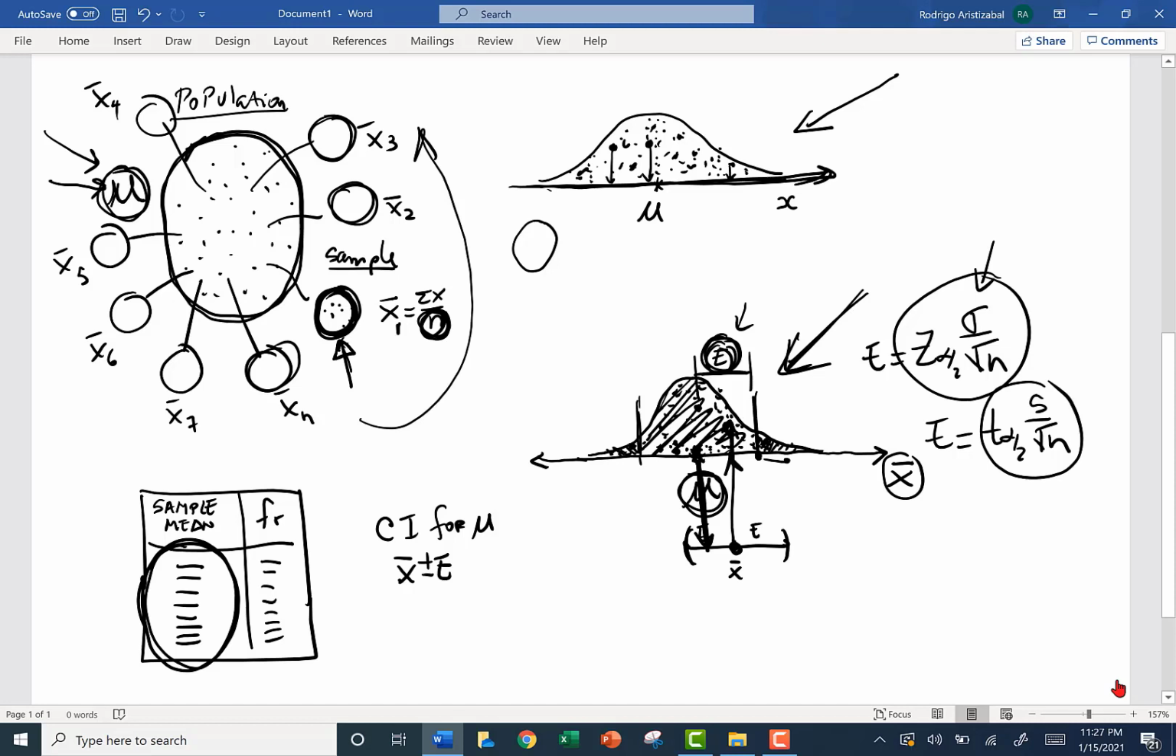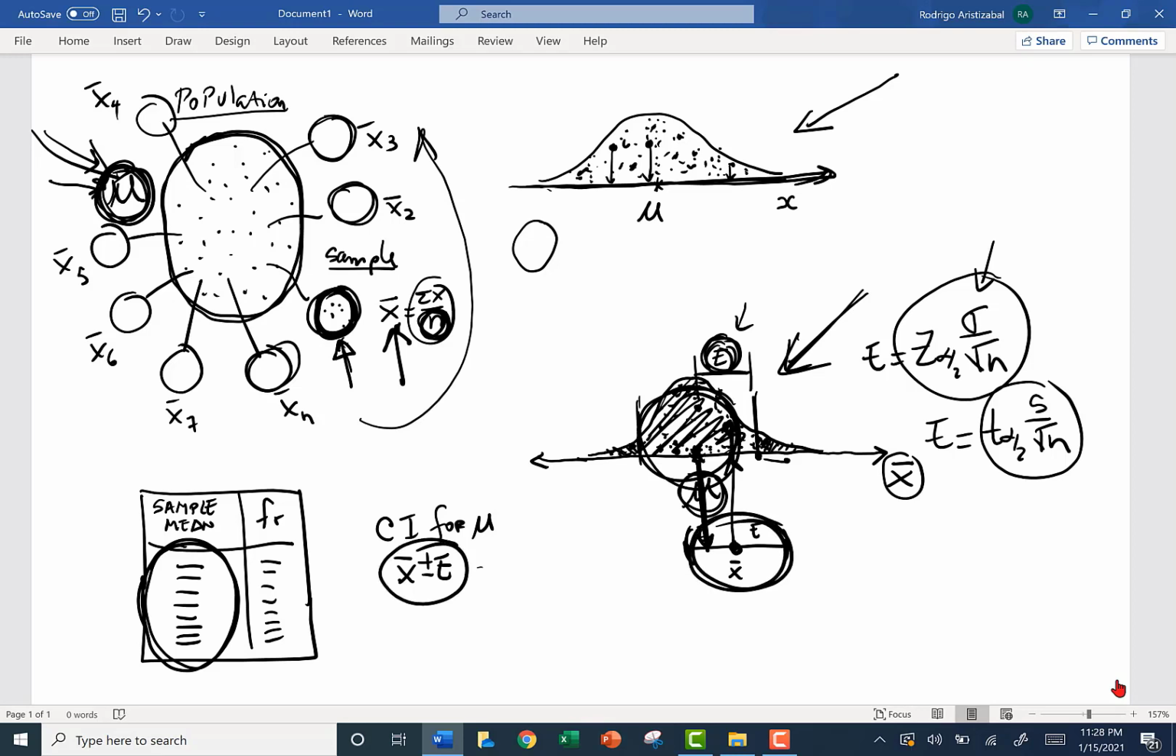And at the end of the study, when we select this sample and compute this mean, we can state we are 95% confident that the true mean of the population is inside this interval. This interval actually is the mean minus the error and the mean plus the error.